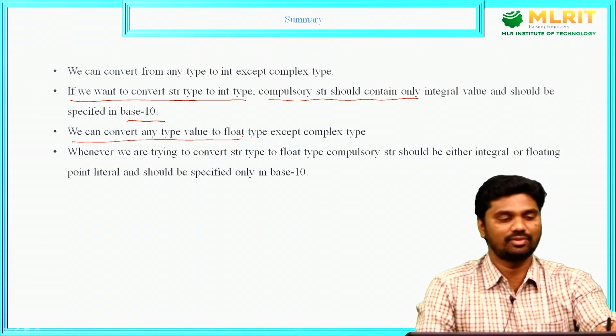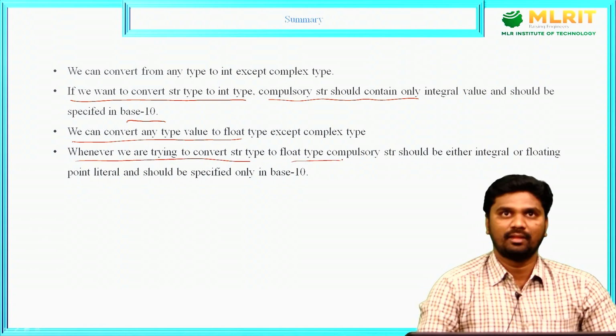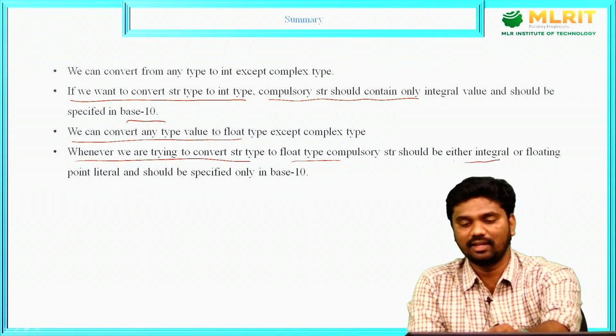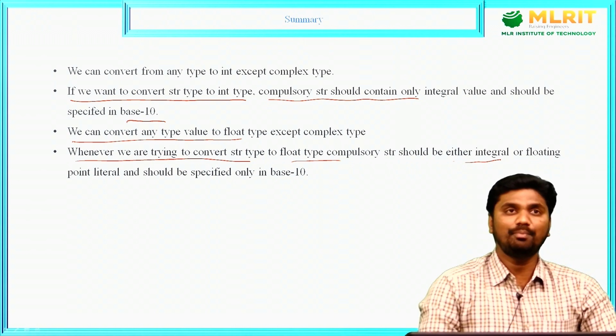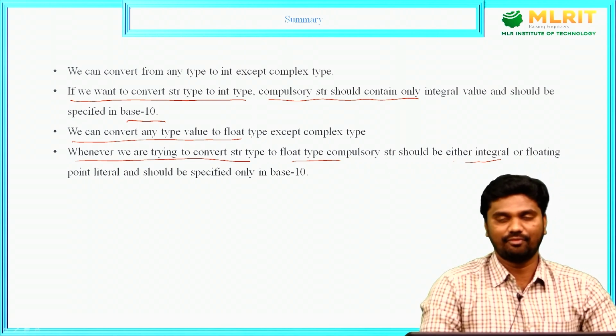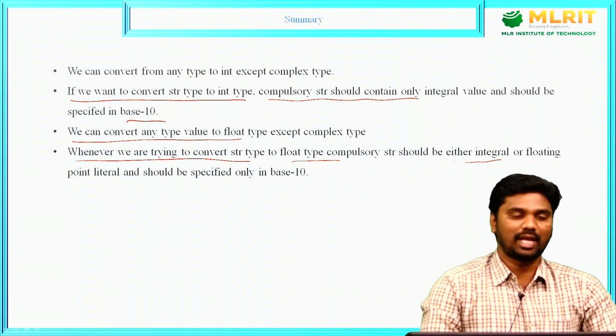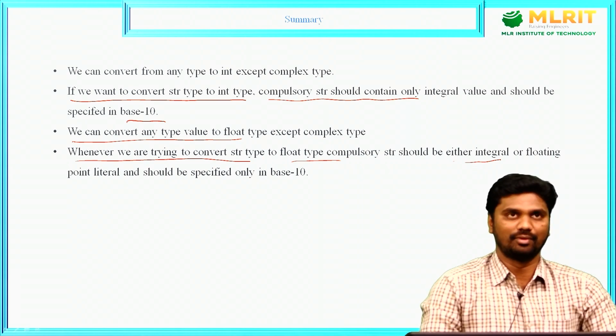And similarly, whenever we are trying to convert string type to float type, the string value must contain either an integral value or a floating point value. That is the important condition to convert string values to either int or float. This was about typecasting, conversions from any data type to int and float. Also, we discussed bytes and bytearray types. In the next class, we will discuss other type conversion functions, and then we will continue with the sequence types.